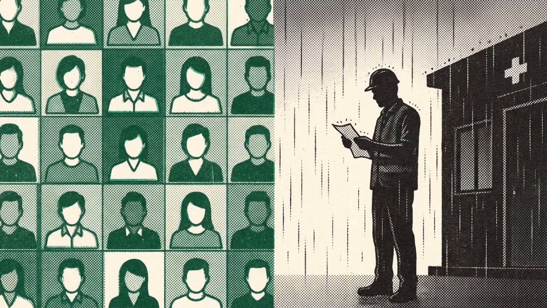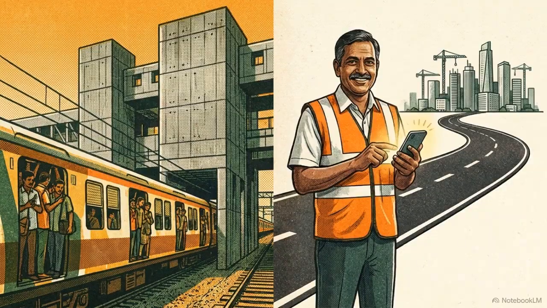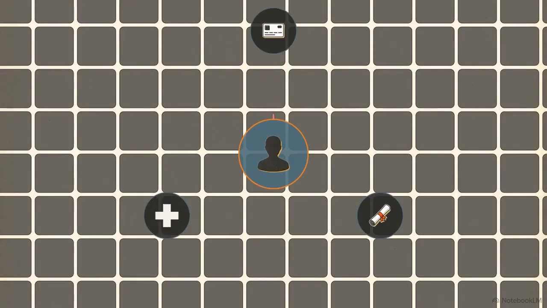But a massive database is different from a safety net. Being visible to a system doesn't mean a worker is actually supported when a crisis hits. Systemic friction occurs every time a worker migrates to a new city, takes a job with a new contractor, or switches to a different gig app. Their entire accumulated history resets to zero. They must prove their identity, their professional history, and their eligibility for benefits from scratch, over and over again.